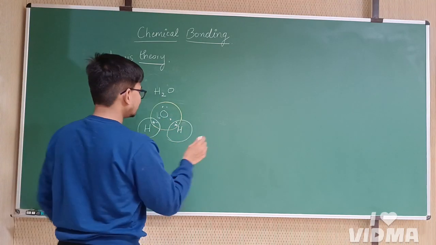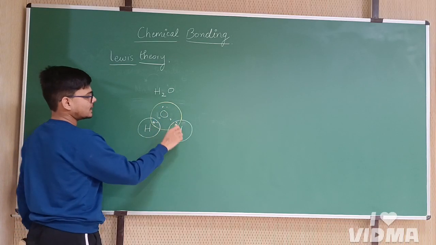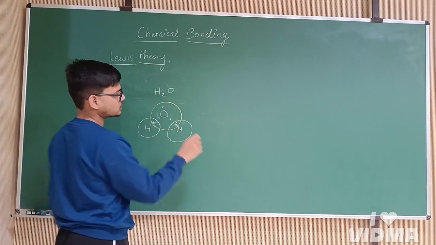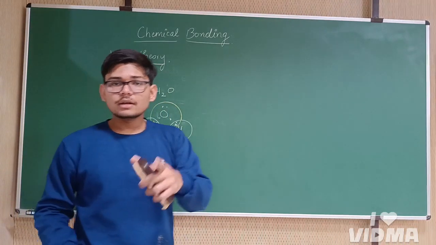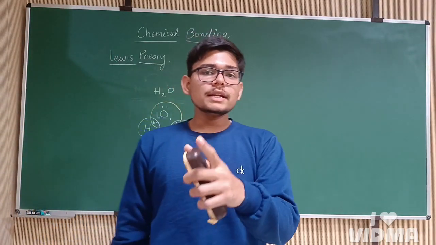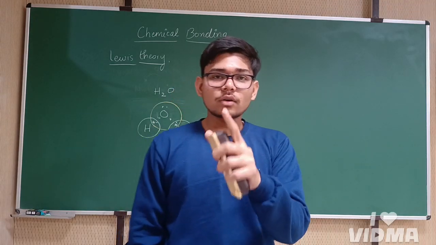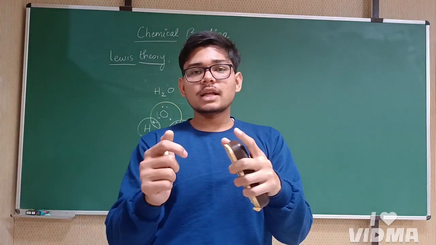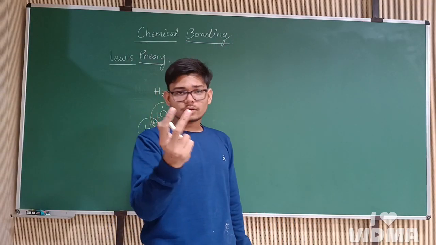Now we can see that oxygen has 8 electrons: 1, 2, 3, 4, 5, 6, 7, 8. And hydrogen has 2 electrons in its shell. This hydrogen also has a complete shell, because we know that Lewis theory is derived from the stability of the noble gases. If we look at the valence shell or the outermost shell of helium, we see that it has only two electrons.